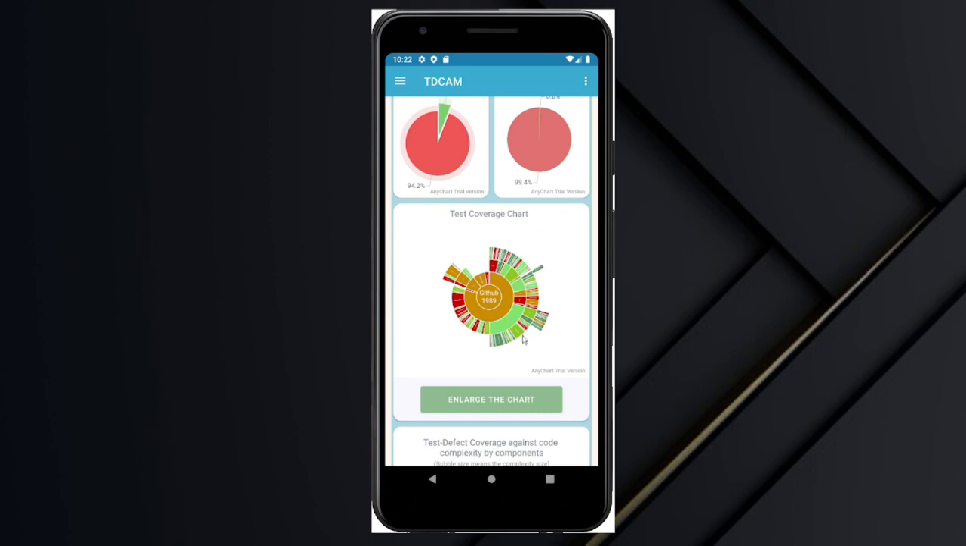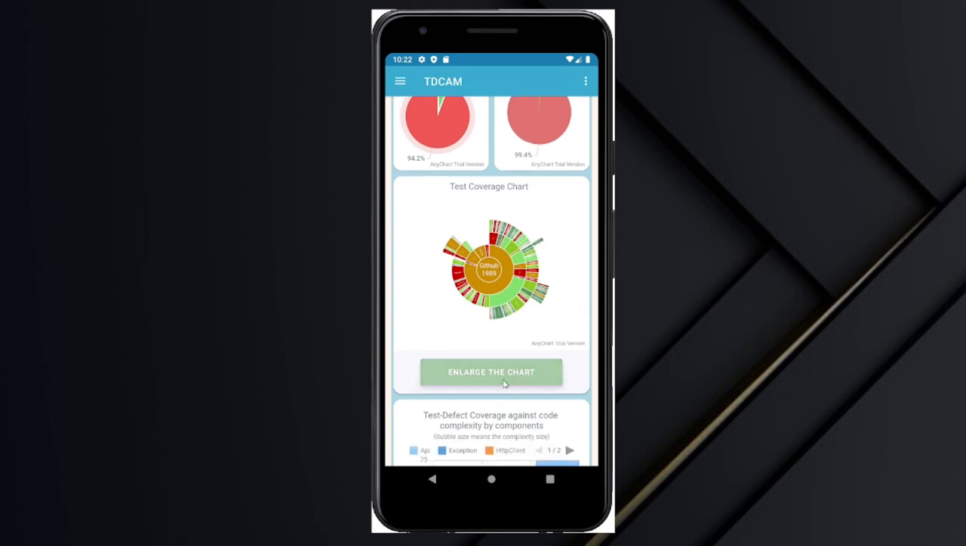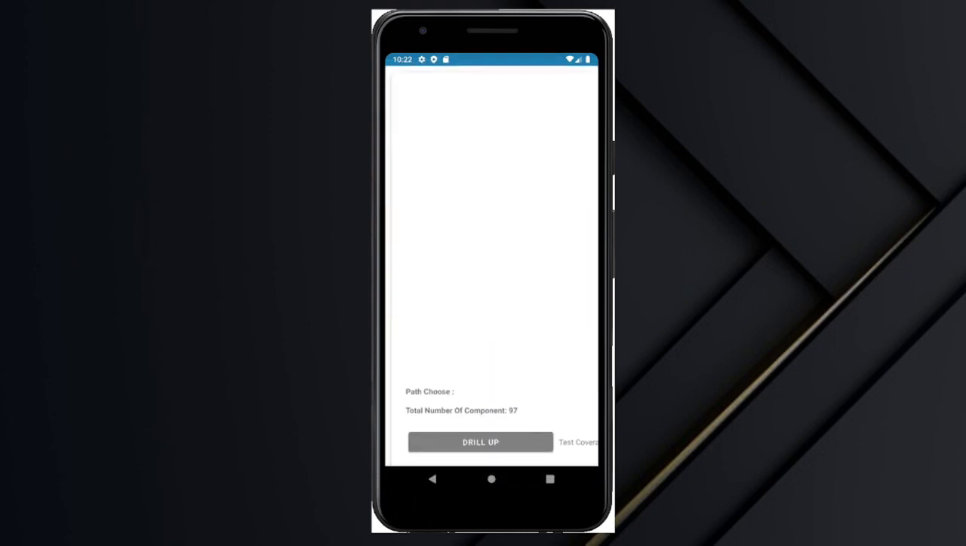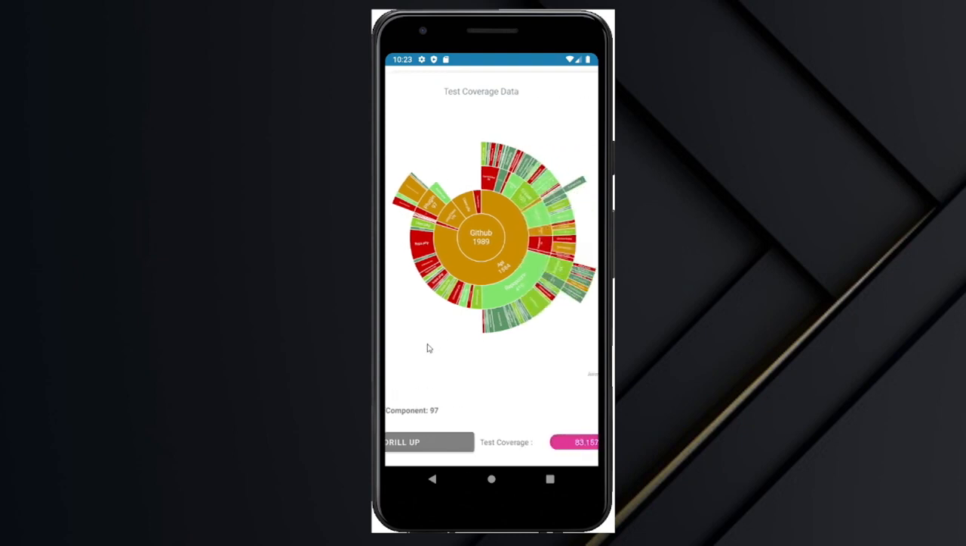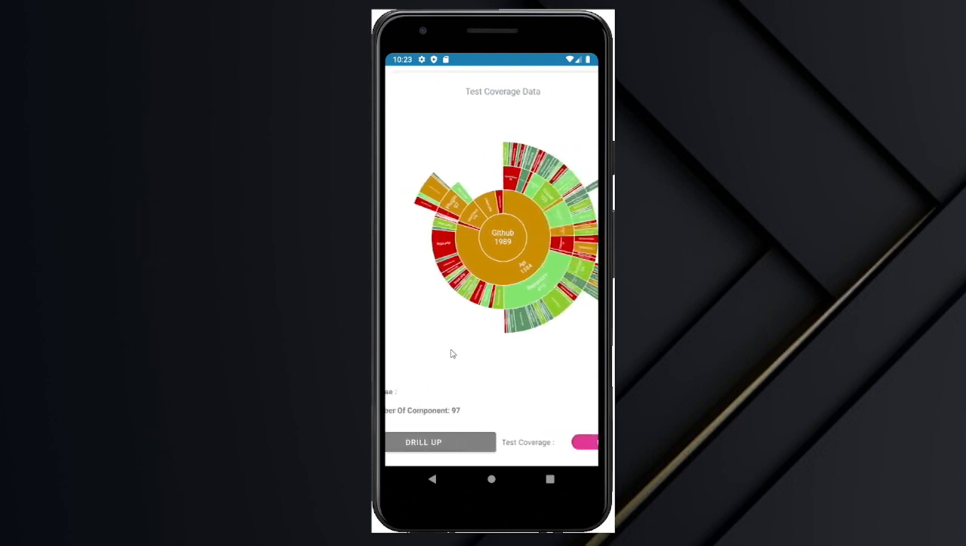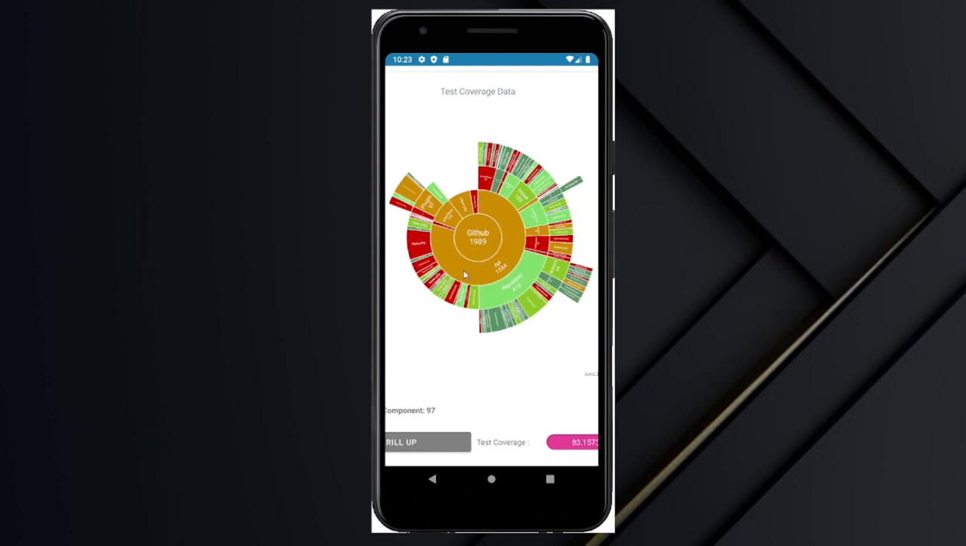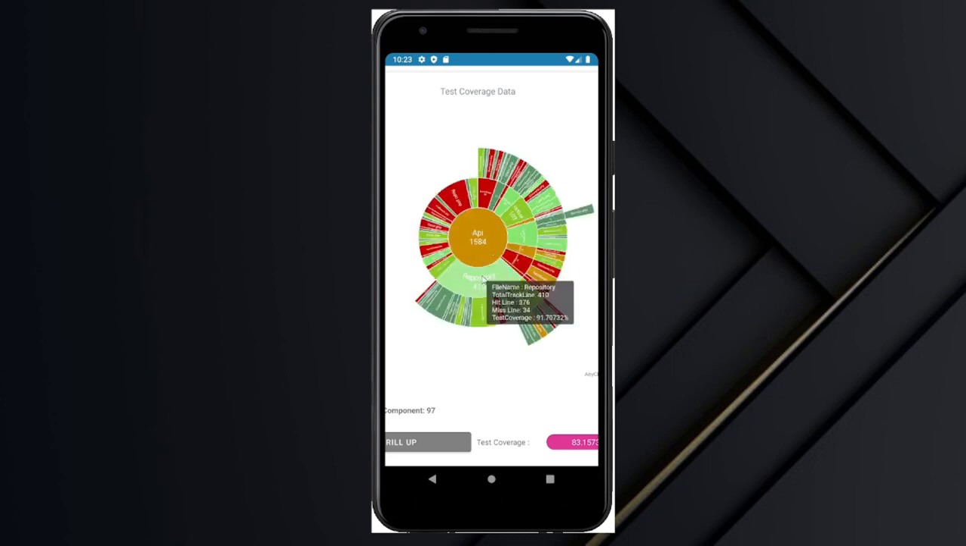Then this is the test coverage chart, which is plotted as a sunburst chart. You can click here to view the sunburst chart. This is the sunburst chart, but you need to scroll horizontally to view it. The number here shows you the total tracked lines. The chocolate one is the folder. You can click in here. When you click in here, it will show you the file name, the total tracked lines, the number of hit lines, the number of missed lines, and its test coverage.